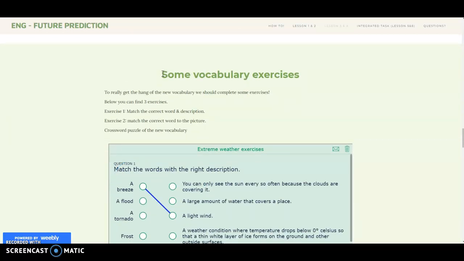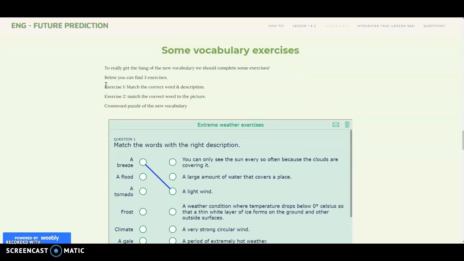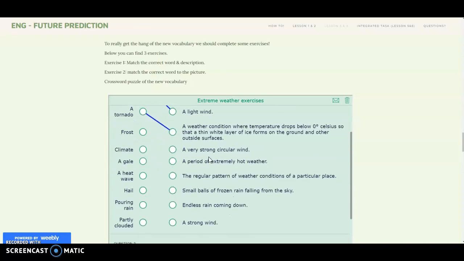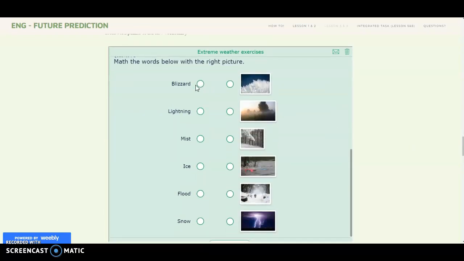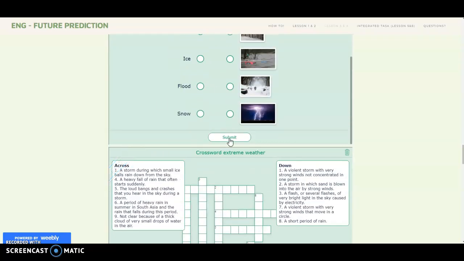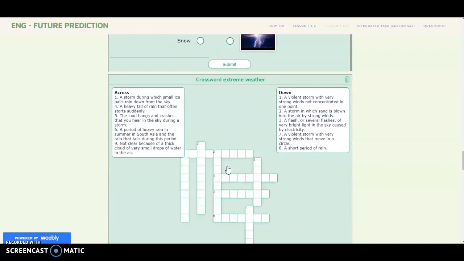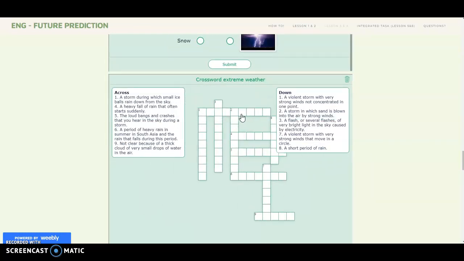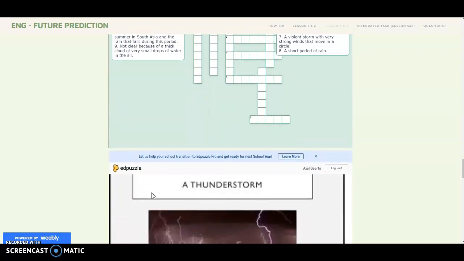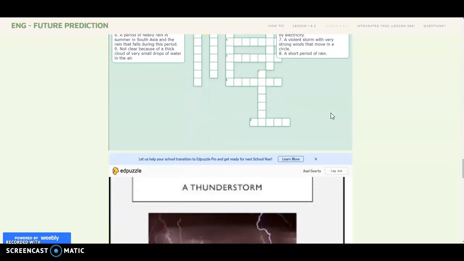Afterwards, we'll jump straight into some more vocabulary exercises. The first one is a match exercise where you will have to match the correct word to the correct description. You can just drag like this, and then following up is a picture and word matching exercise, which you can also do like this. Then just press submit. Afterwards, we have a crossword puzzle. You can drag this around for convenience. If you press on it, it will highlight it. So number 1 is a storm during which small ice balls rain down from the sky. So you will have to fill this in. Once you're completed, the corrections will come on it.